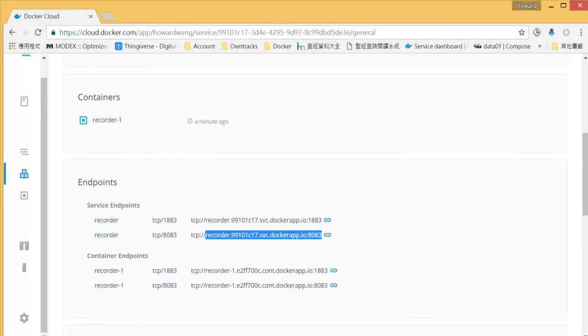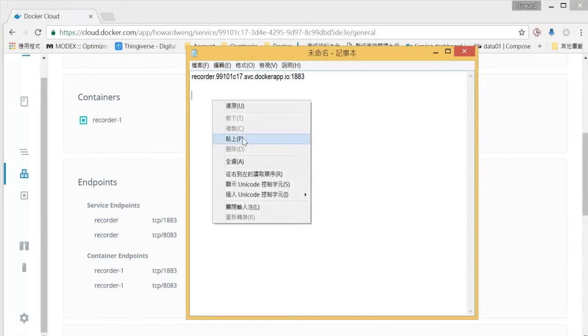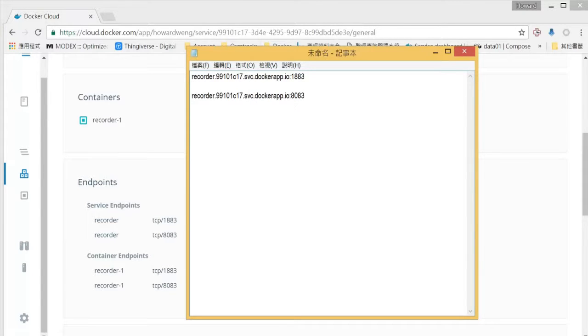We don't use the TCP prefix, we just need the URL after that.